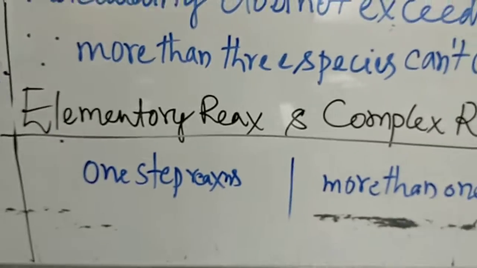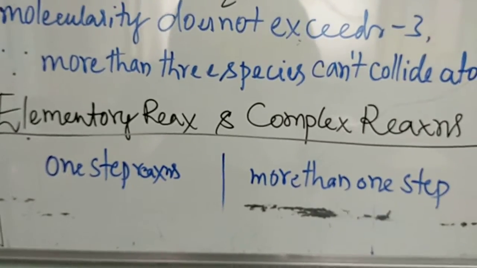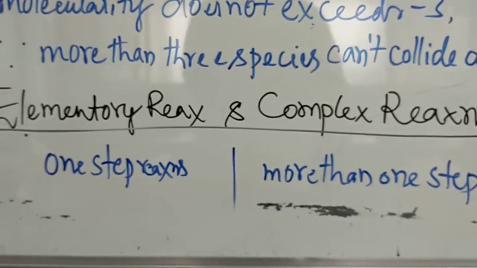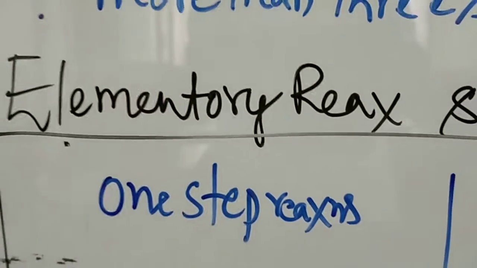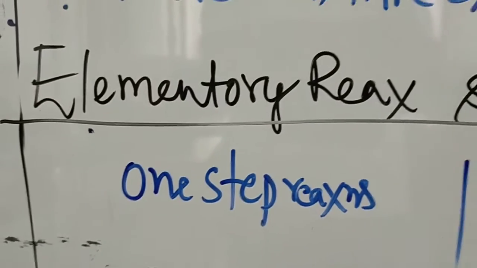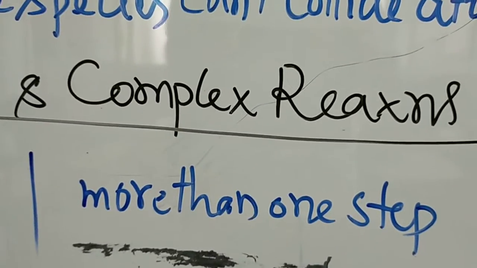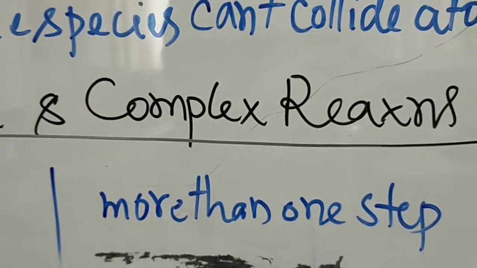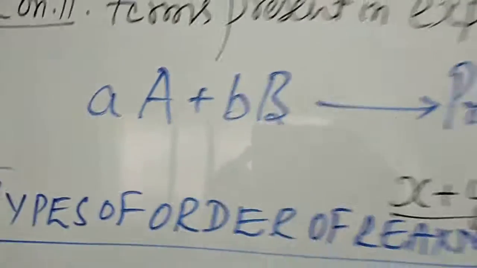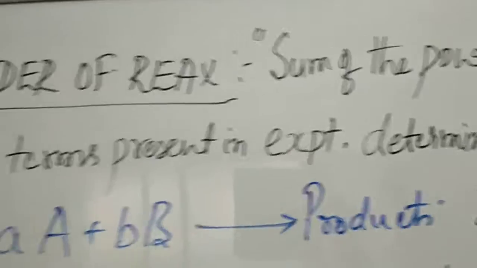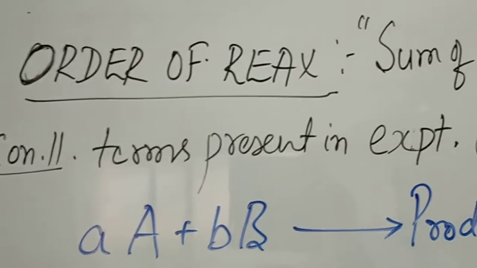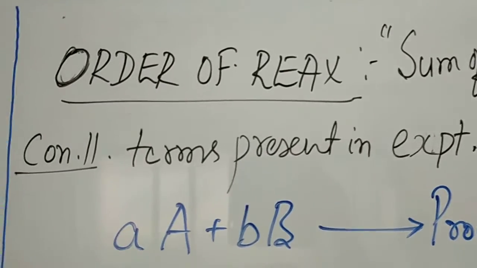Then we have to learn elementary reactions and complex reactions. What is an elementary reaction? An elementary reaction is a reaction which takes place in one step. And a complex reaction, which takes place by more than one step, is called a complex reaction. And again, we come to another one, order of reaction. Molecularity we learned: it is the number of reacting species in the given reaction.